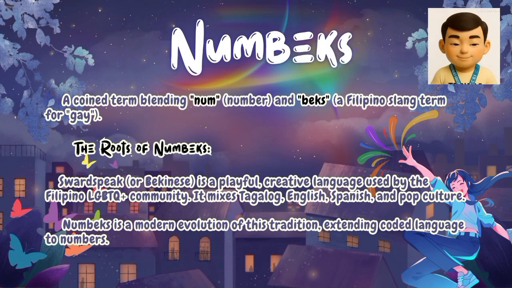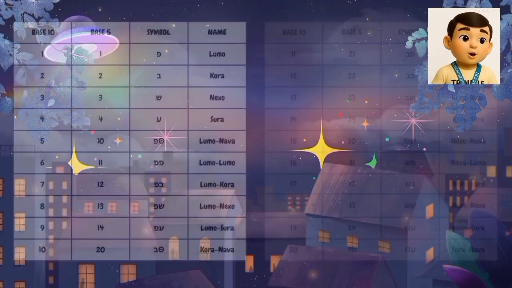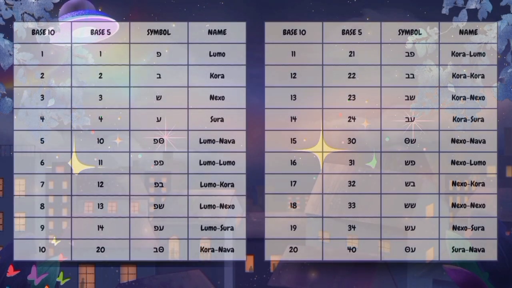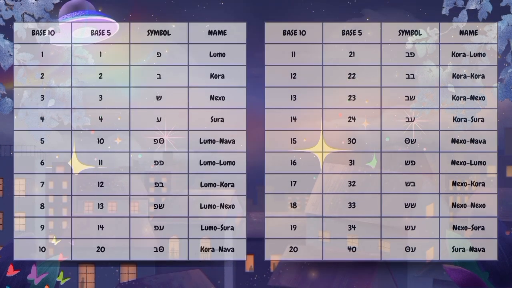So, the Numbeks System is more than just numbers. It's a reflection of wit, identity, and creativity of the Filipino LGBTQIA+ community. And now, let's proceed to the table of our elements. Here we can see the base 10, base 5, symbol, and the names of each symbols.